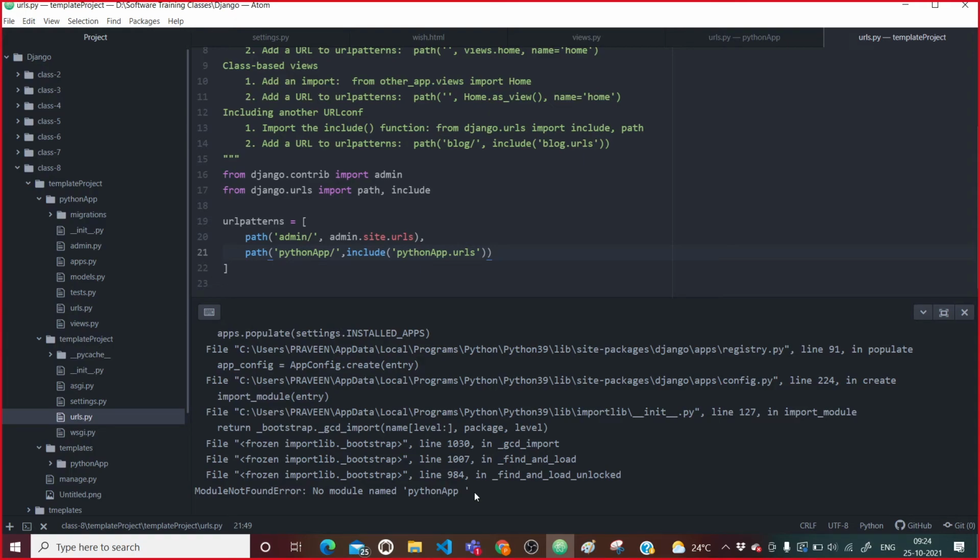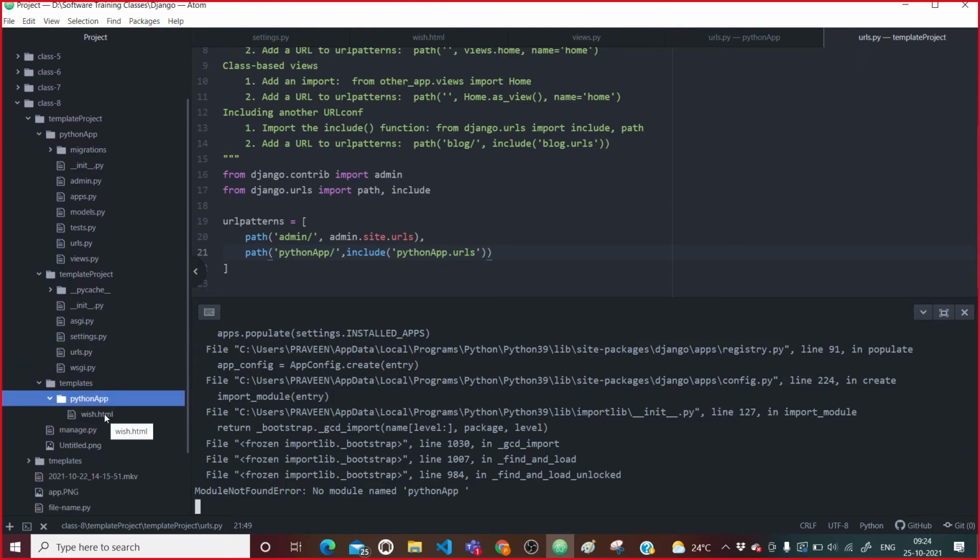Again it is saying Python app is not located. So why is it saying Python app is not located? We might have missed something in the import. Let me come here and see where we have missed it. There is an extra space after the P in Python, in the last of this app, Python app.